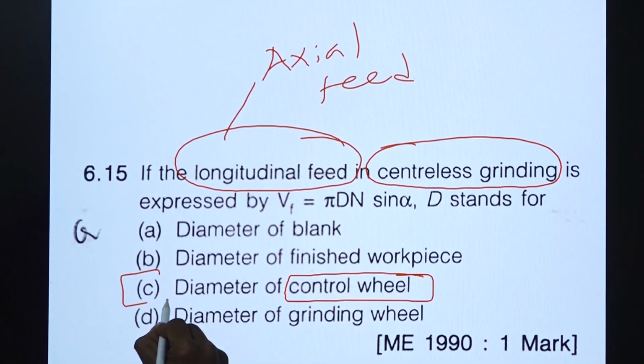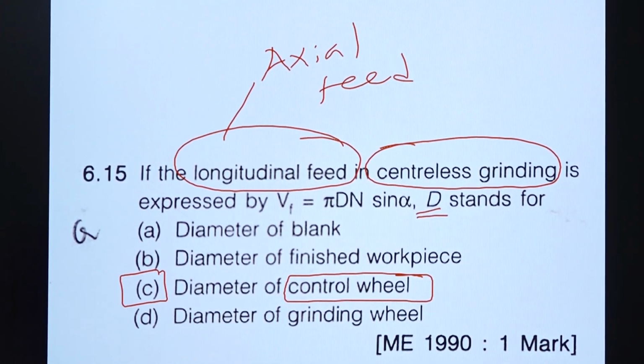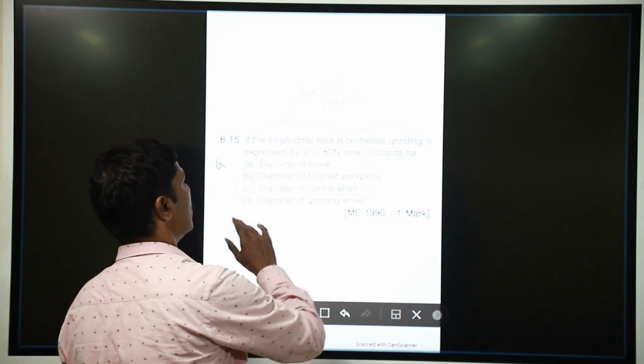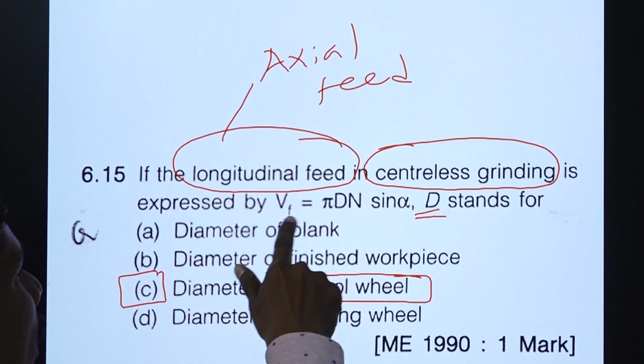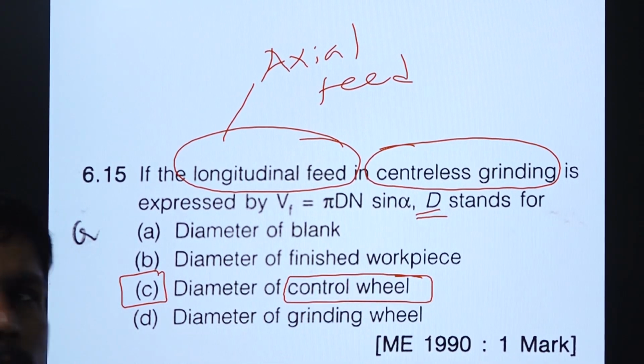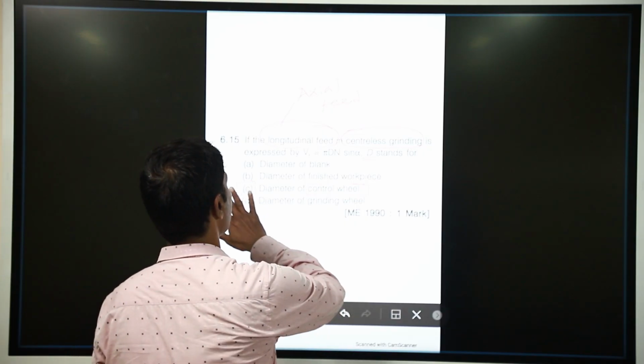It depends on D, the diameter of the regulating wheel or control wheel. So for axial longitudinal feed, the formula is Vf equal to pi D N sin alpha. You should remember this formula also. By using this formula, we can get some numerical problems also.